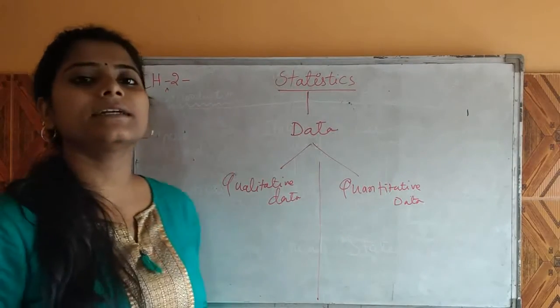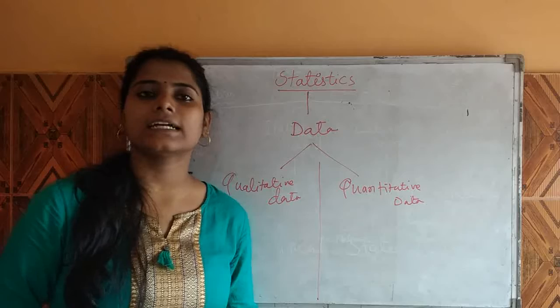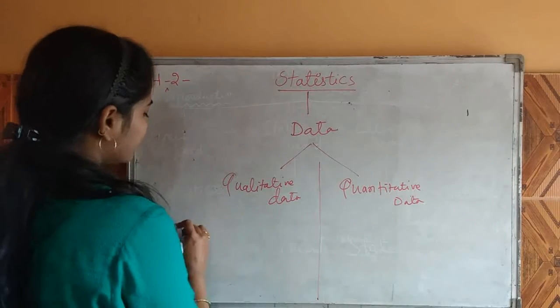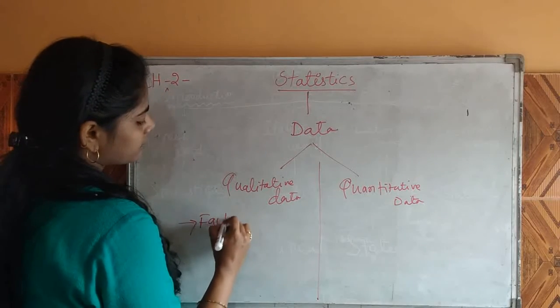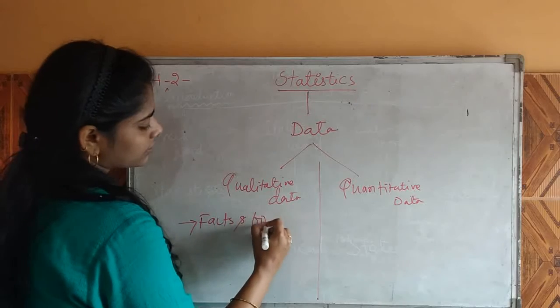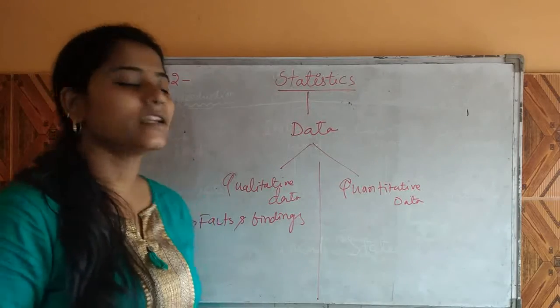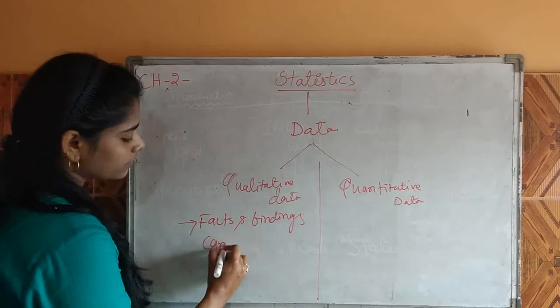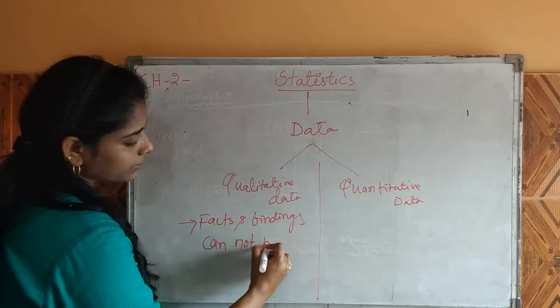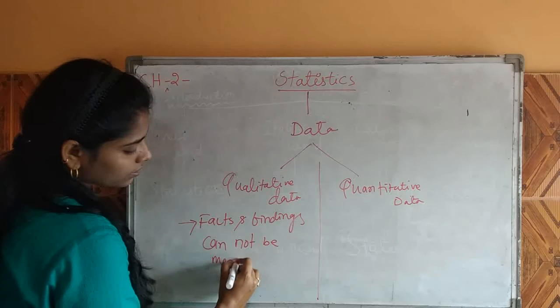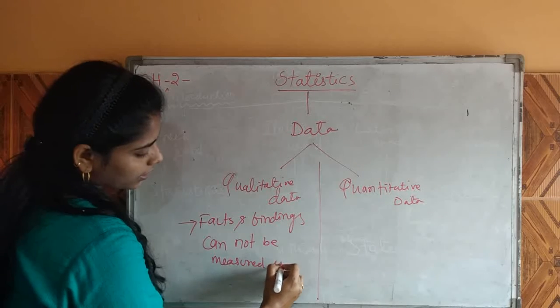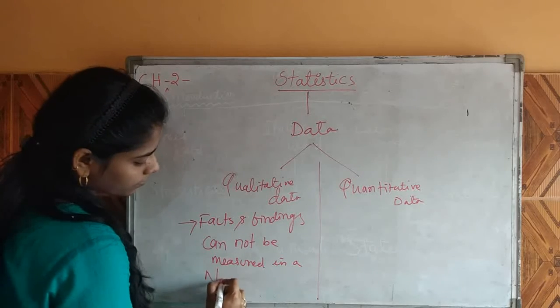So what is qualitative data? Qualitative data is related to facts and findings which cannot be measured in a numerical form.